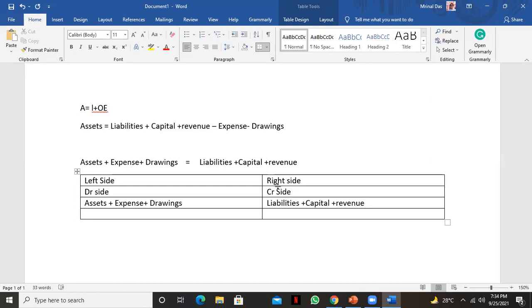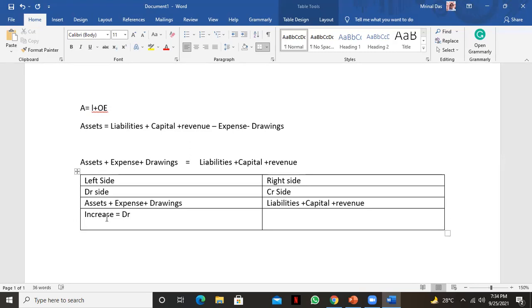Now we'll discuss the debit credit rules. What are the debit credit rules? For the left hand side, those in the left hand side, if it is increased, they are in the debit side, so it will be debit. If it is decreased, then it will be credit. Because it is in the debit side, if it is increased, then it will be debit. If it is decreased, then it will be just the opposite, that is credit.